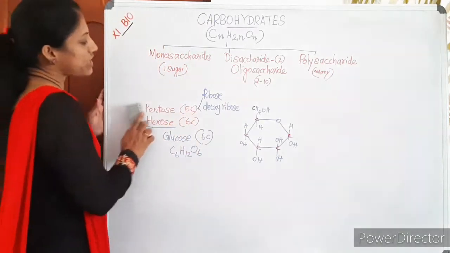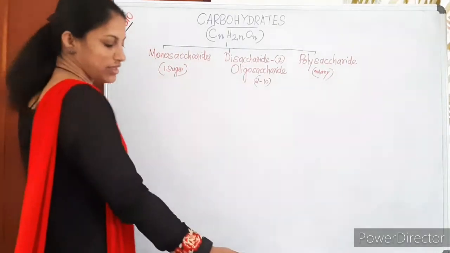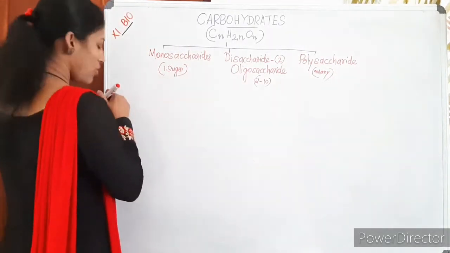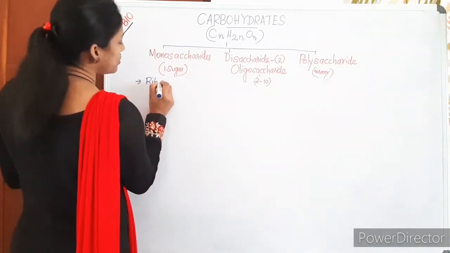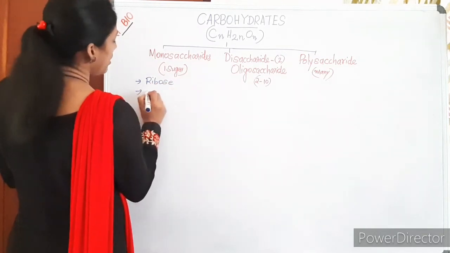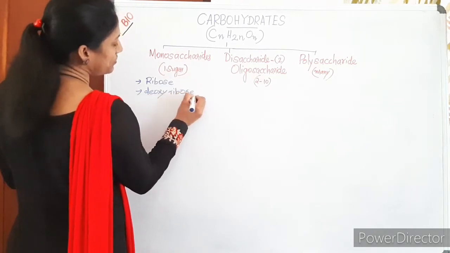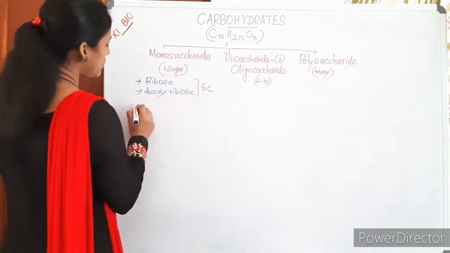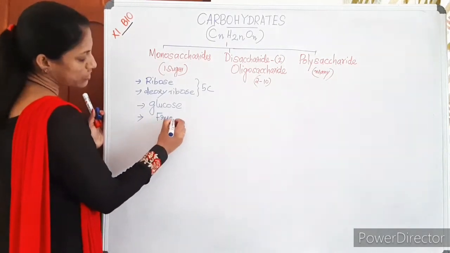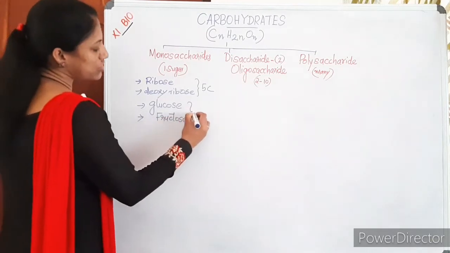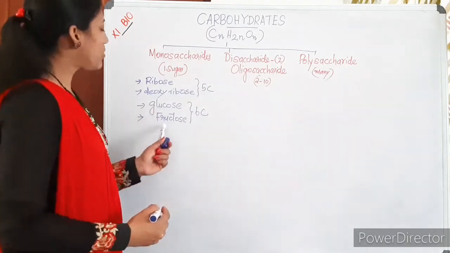Then about the monosaccharides, these have a single sugar in the structure, only one sugar. The most common examples of monosaccharides: you have learnt ribose, it's present in RNA, then deoxyribose. These two are 5 carbon sugars. Then glucose and fructose, these two are 6 carbon sugars. Ribose, deoxyribose are 5 carbon sugars. Glucose, fructose are 6 carbon sugars.